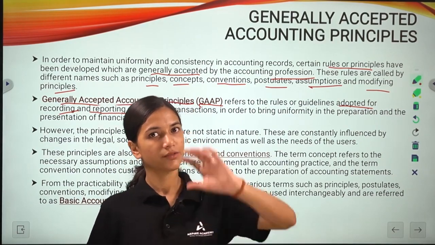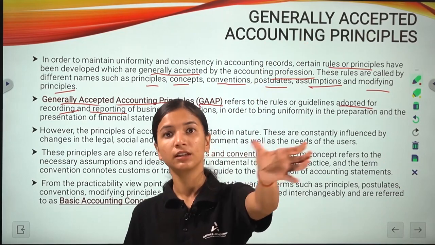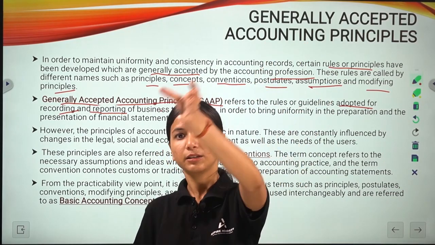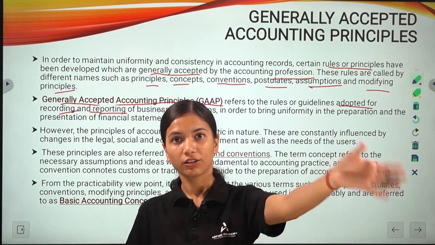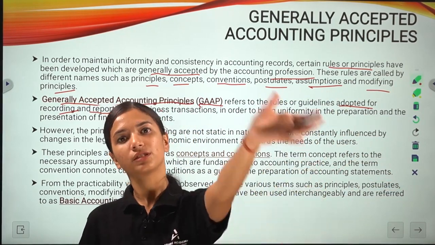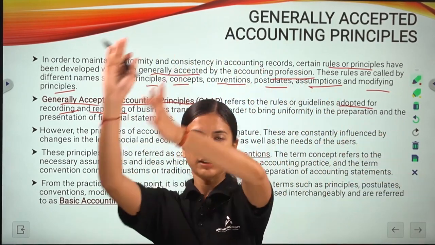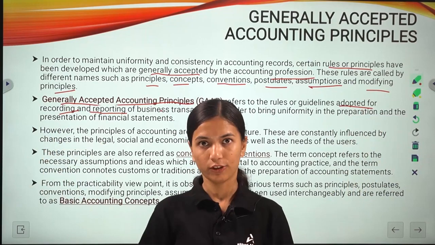Accounting starts with recording of transactions, then it goes on with classifying, summarizing, and interpreting. So from recording to interpreting there is a step followed.